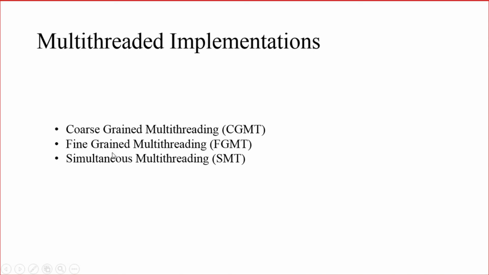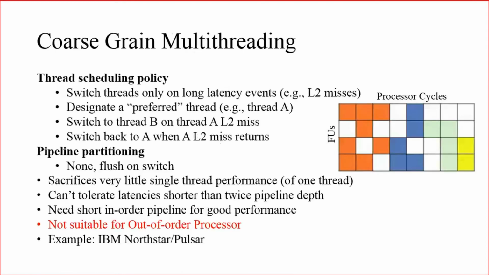And there are three different types of multi-threaded implementation available. One is known as coarse-grained multi-threading, that is CGMT. Another one is fine-grained multi-threading, that is FGMT. The last one is simultaneous multi-threading, SMT. What do you mean by coarse-grained multi-threading? Again, we said that basically two characteristics decide the implementation: one is the thread scheduling policy, another one is pipeline partitioning.